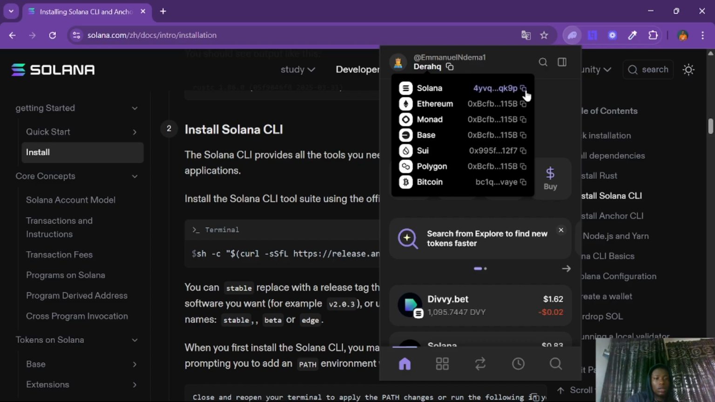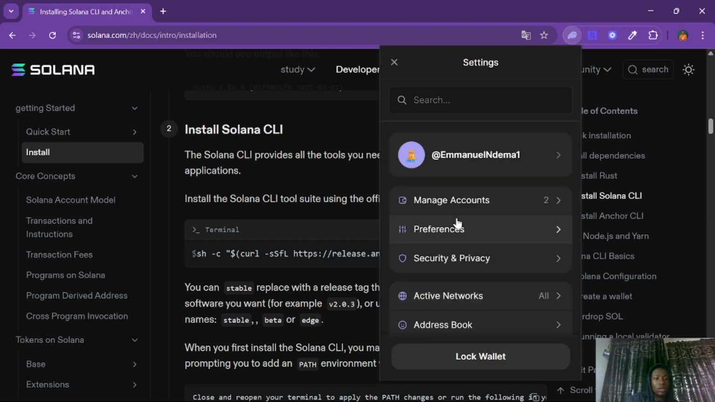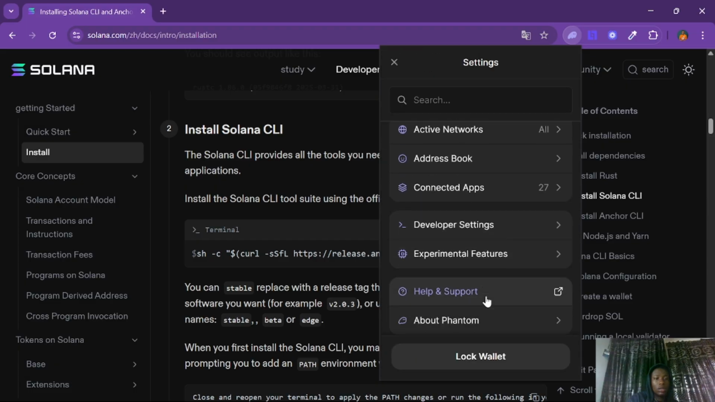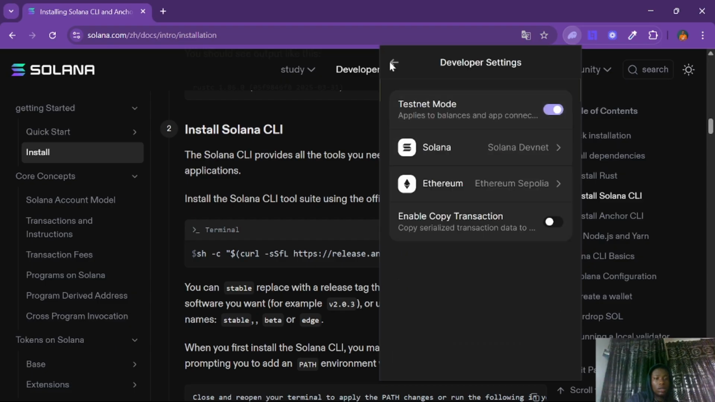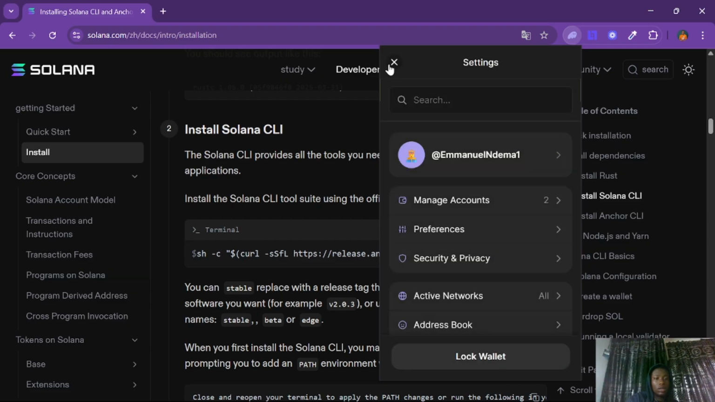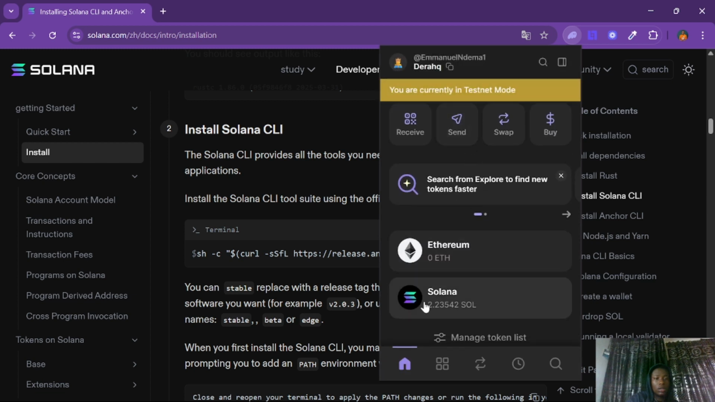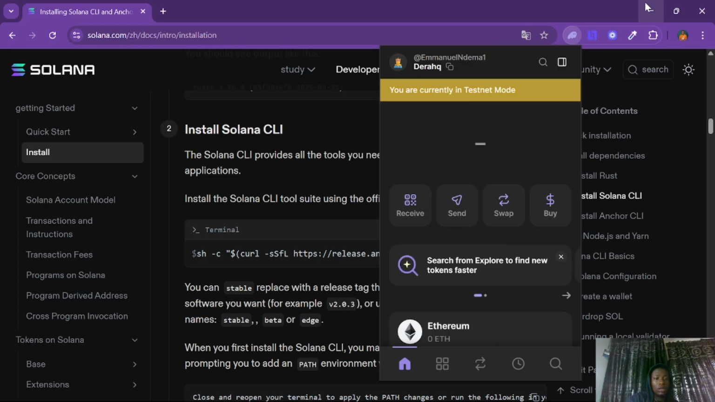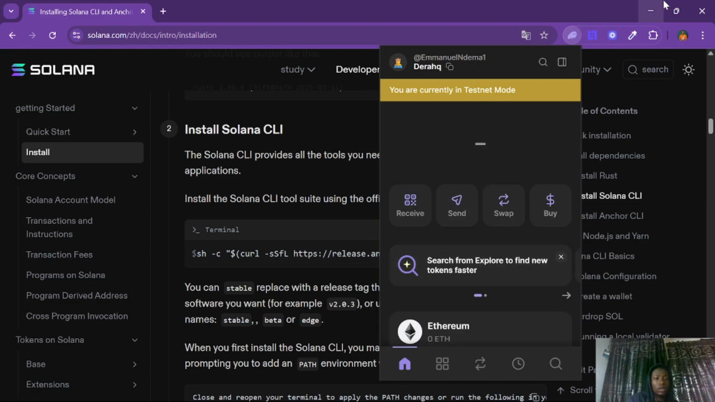And here is my devnet address. But before I do that, let me go configure it to devnet RPC, developer settings, and testnet mode. And here, now let's check our balance in testnet. As you can see, we have 2.23 Sol in testnet, right? Now let's transfer, say 0.5. We have 2.23, so let's go transfer 0.5 now.